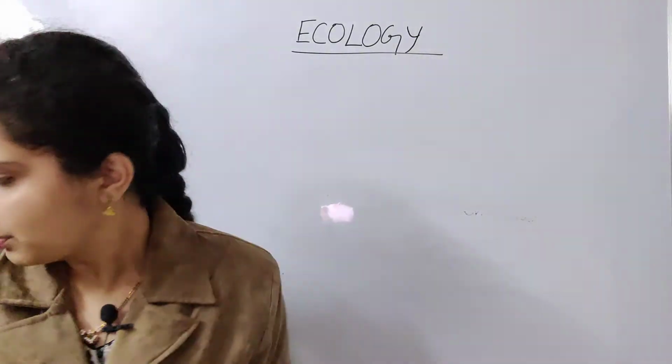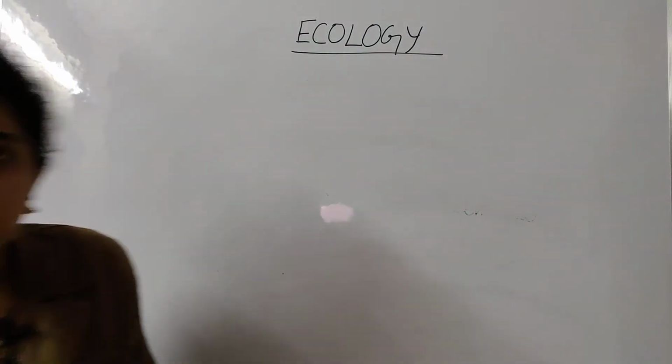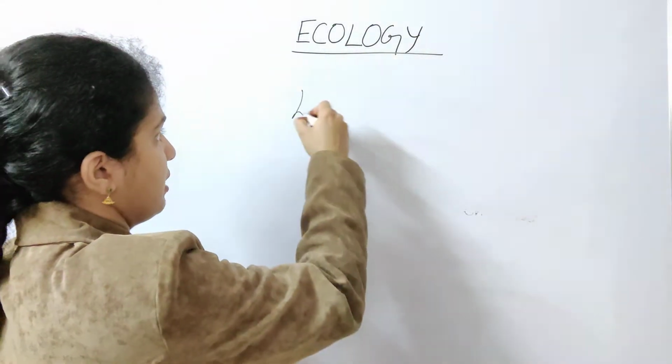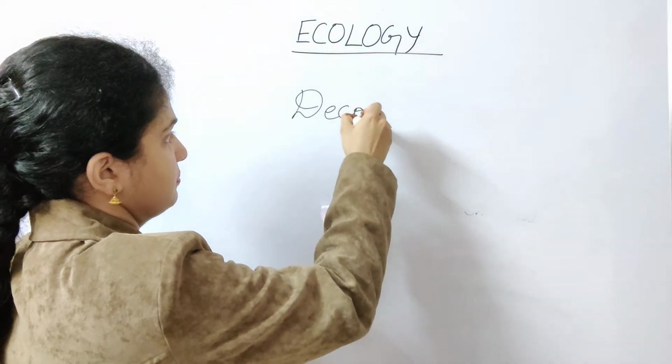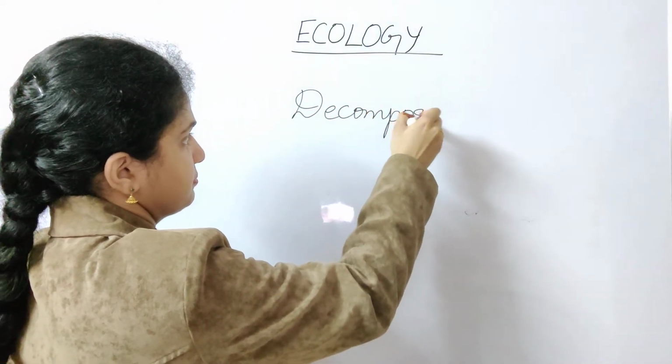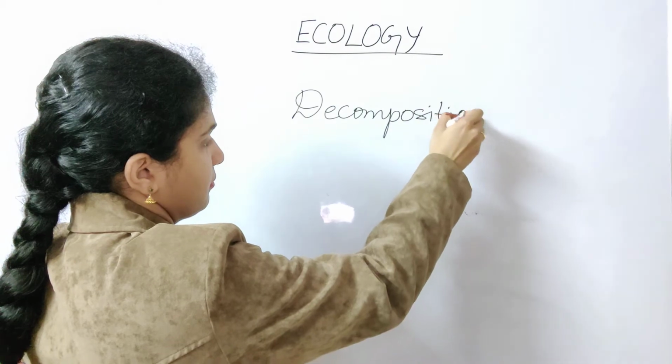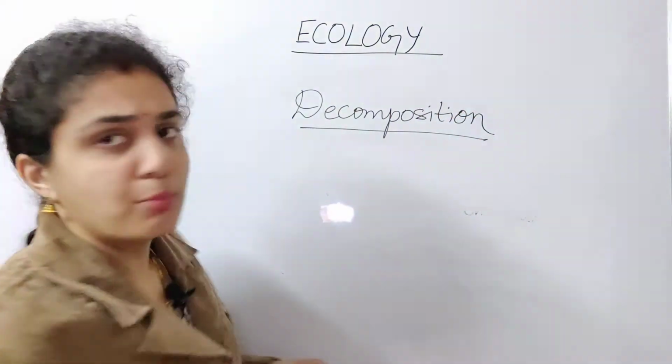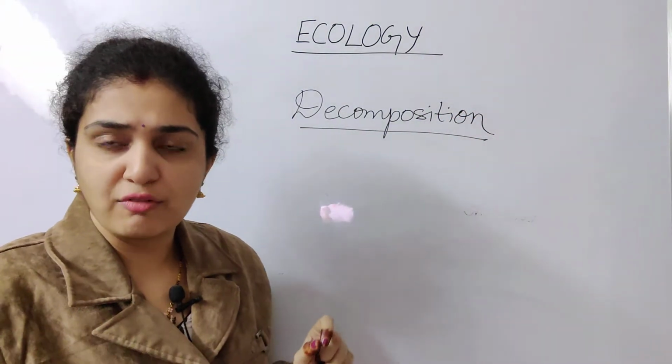Yes, so when we are talking about the second topic, that is called decomposition. What is decomposition? First, the definition you have to understand.